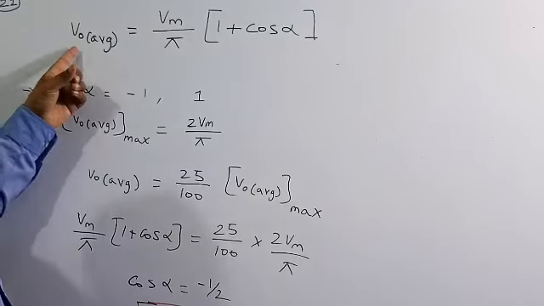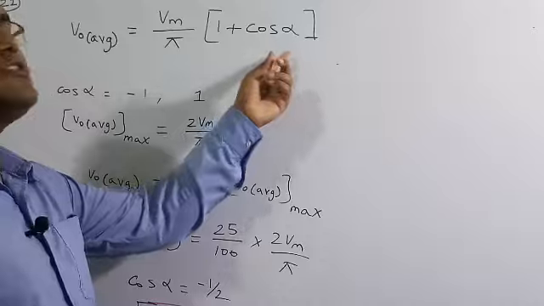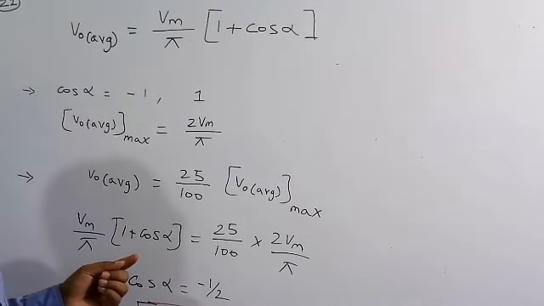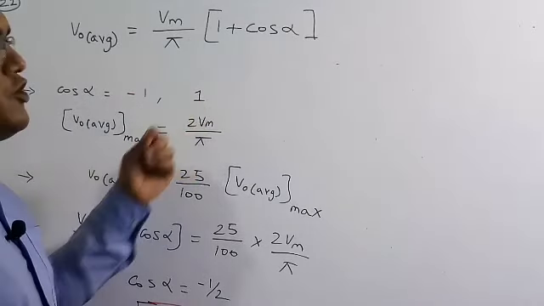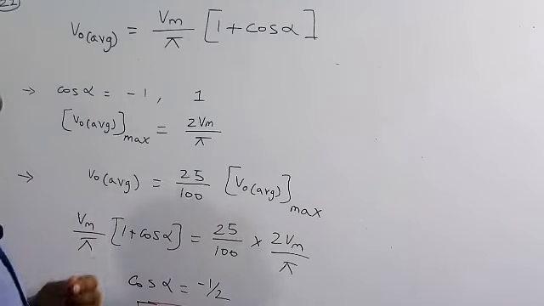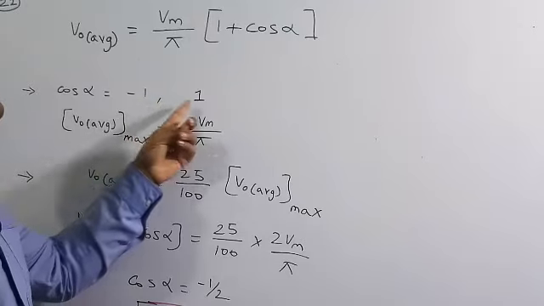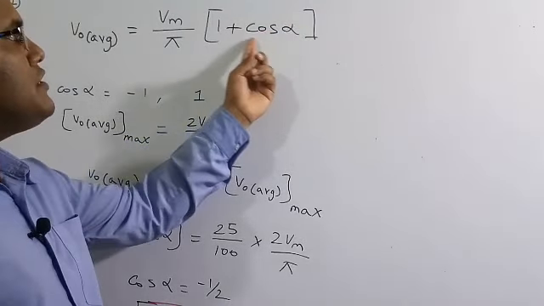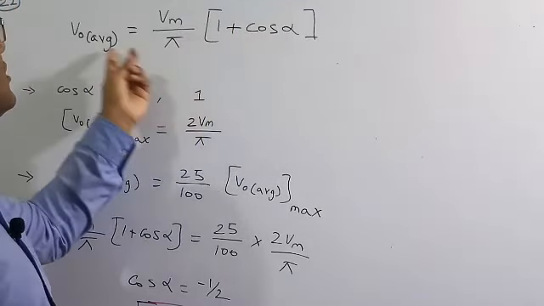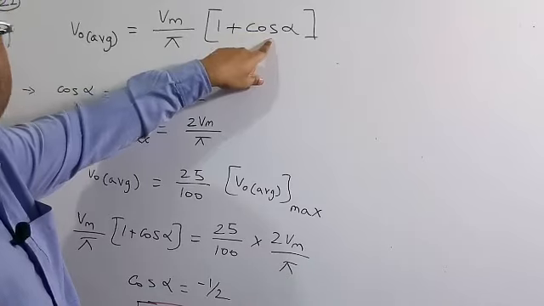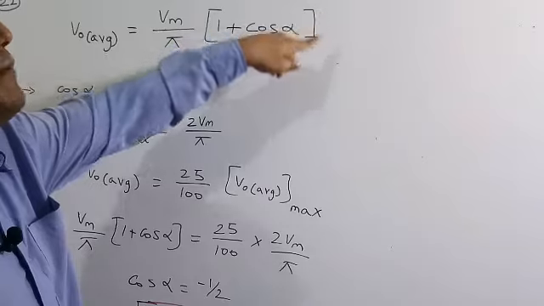The output average voltage of a single phase semiconverter is Vm by pi into (1 plus cos alpha). Here cos alpha varies from -1 to +1, and we need to find the maximum average output voltage. As cos alpha changes from -1 to 1, we need the maximum value. When cos alpha is maximum, then 1 plus cos alpha becomes maximum, and therefore the whole term will be a maximum value.